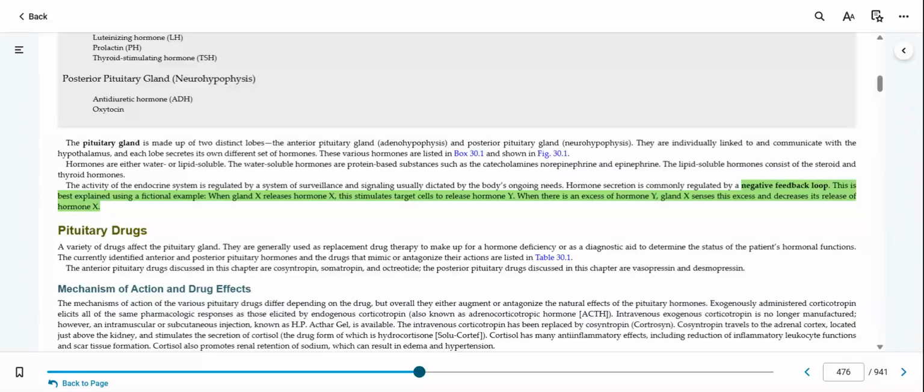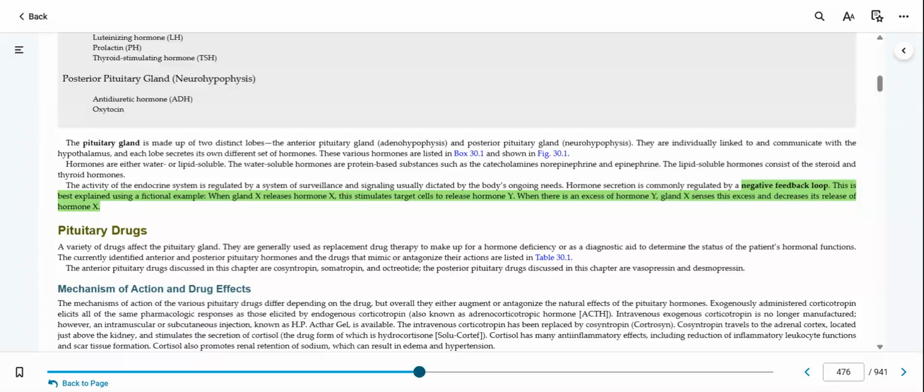Keep in mind that the hypothalamus controls the pituitary gland for this chapter, and they function together to govern all body functions. When we talk about the pituitary gland, it's made up of two distinct lobes. I'm not going to ask questions about whether it's anterior or posterior, but I'm just reinforcing what you had in A and P. So the adenohypophysis, which is my anterior pituitary gland, and the neurohypophysis, which is the posterior, are individually linked to and communicate with the hypothalamus, and each lobe secretes its own different sets of hormones.